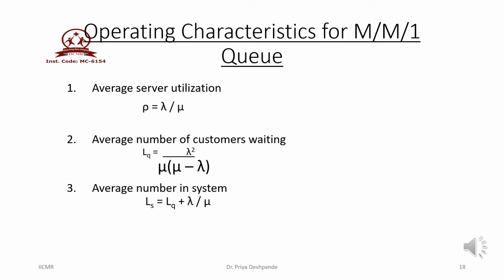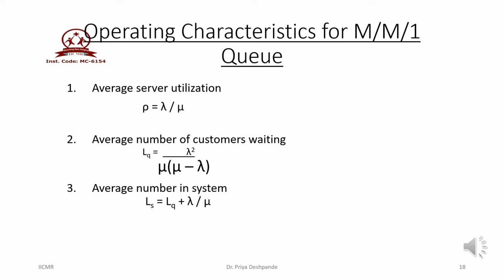The different formulae which are used to find out the various measures in this model are as follows. Average service utilization factor rho is given by lambda upon mu. This is known as the traffic intensity or probability that the server is busy. Second one is average number of customers who are waiting in queue. It is denoted by LQ and it is given by lambda square divided by mu into mu minus lambda.